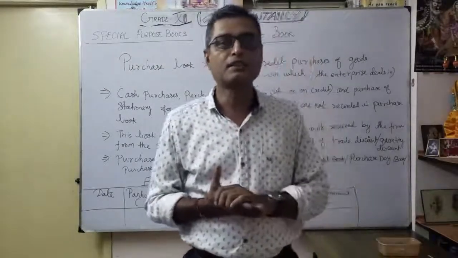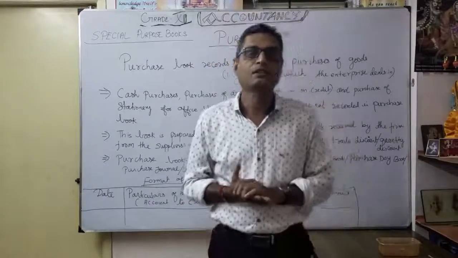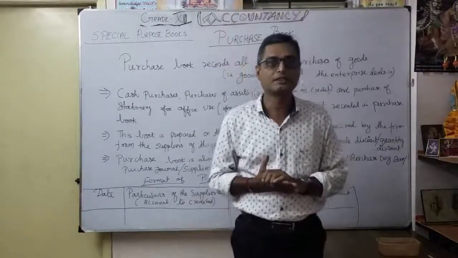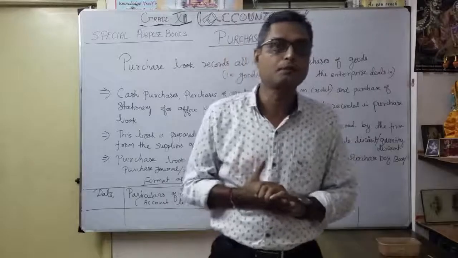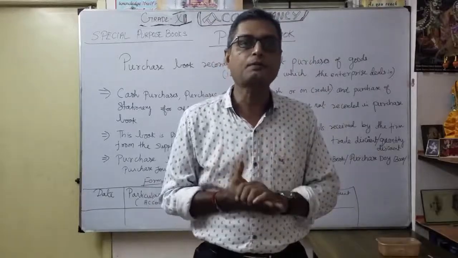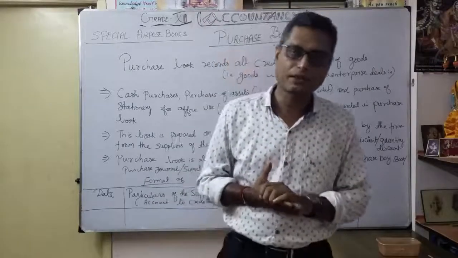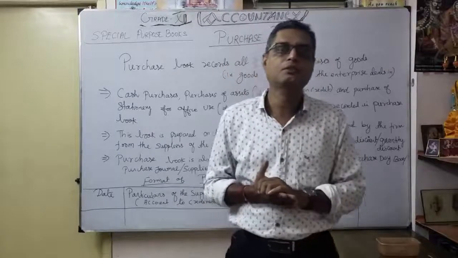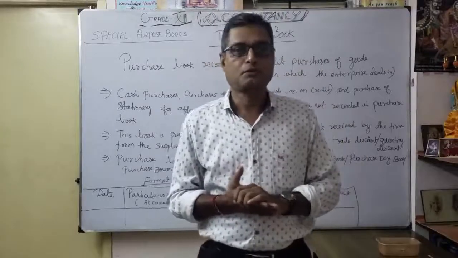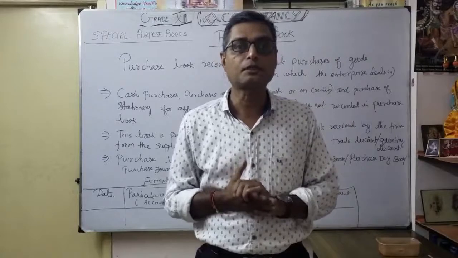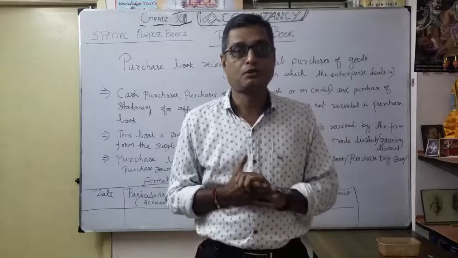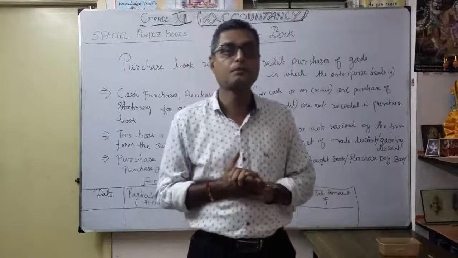So we are discussing the special purpose book, isn't it? In previous sessions we discussed the cash book under the special purpose book, the different types of cash book: one is single column cash book, then double column cash book, then petty cash book. Now we are going to discuss a very important one, the purchase book. So the purchase book comes under the special purpose book.